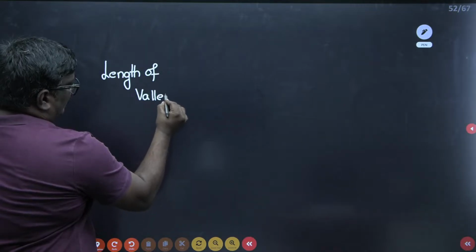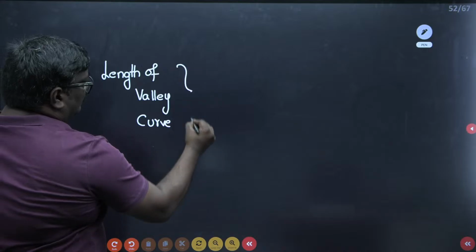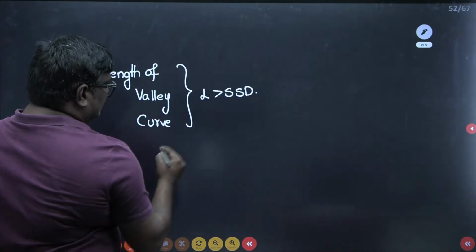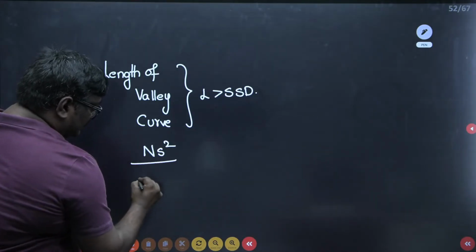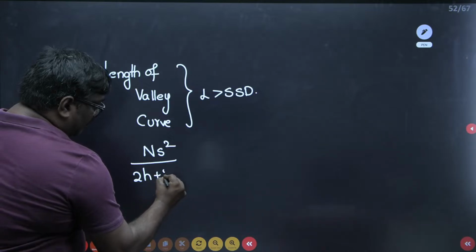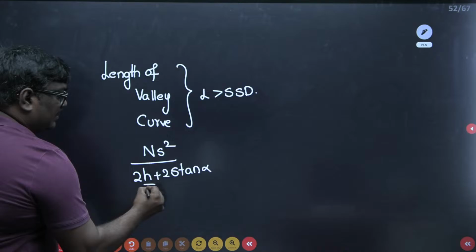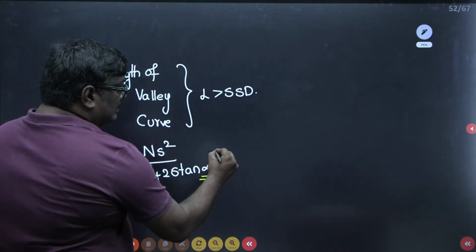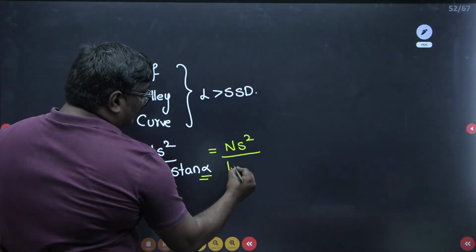Now see students, the length of valley curve, these points please remember. When L is greater than SSD, the formula is given as NS square upon 2h plus 2s tan alpha. And remember what h means, height of the headlight for the vehicle, and alpha is the beam angle. This can also be written as NS square upon 1.5 plus 0.035 S.